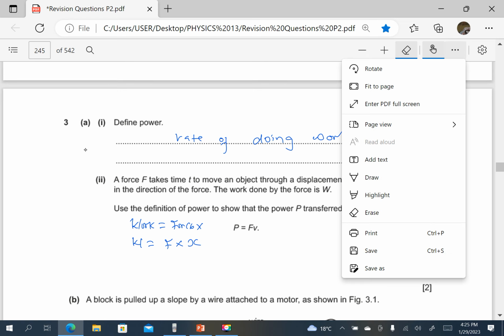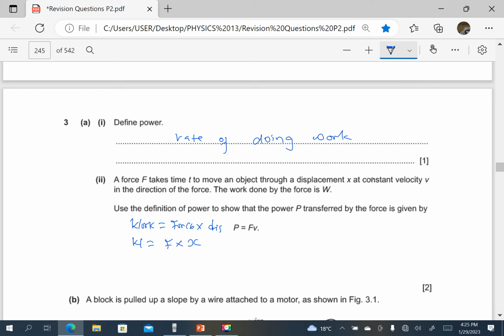So it is force times displacement. So that is F times X. So that means now power is equal to the work done over time taken, which is going to be force times displacement over time. And force times displacement over time, that is force times velocity, as required.